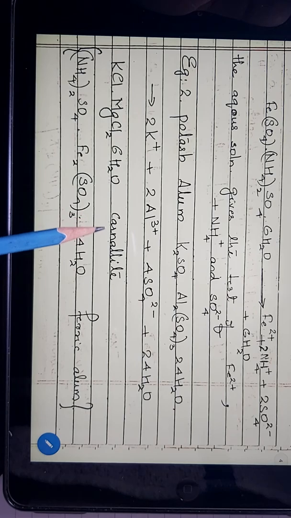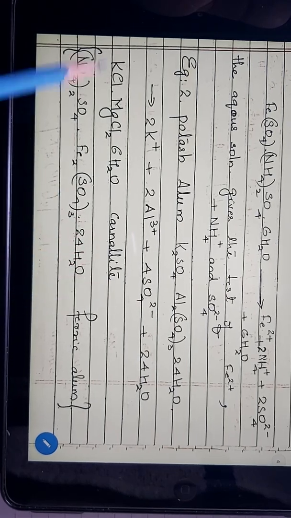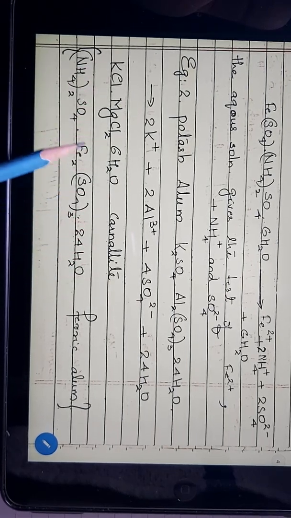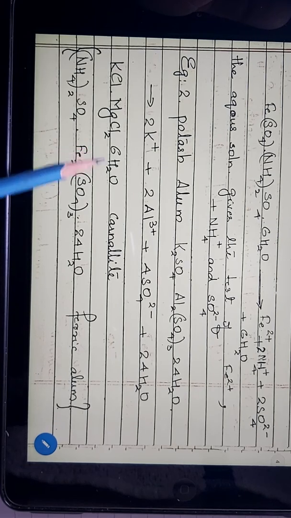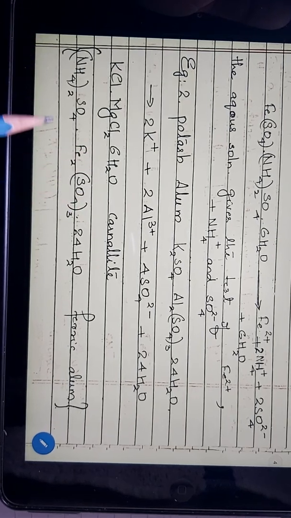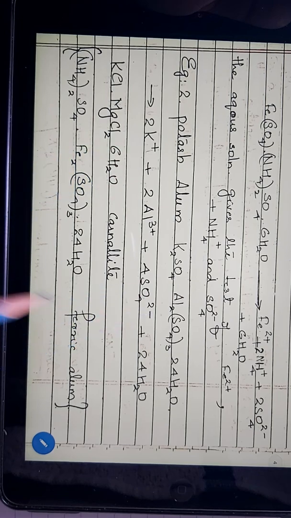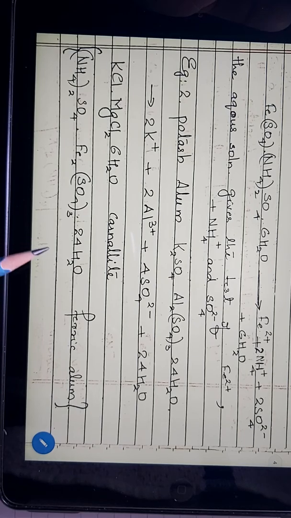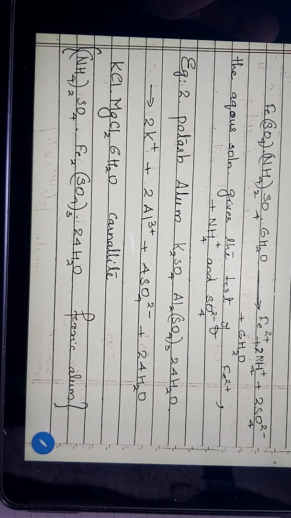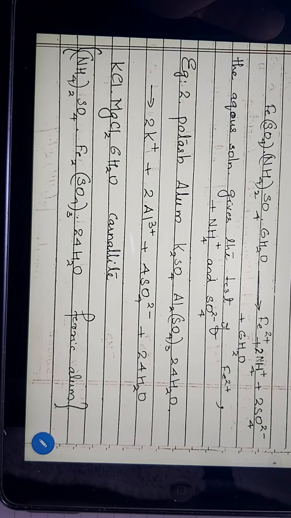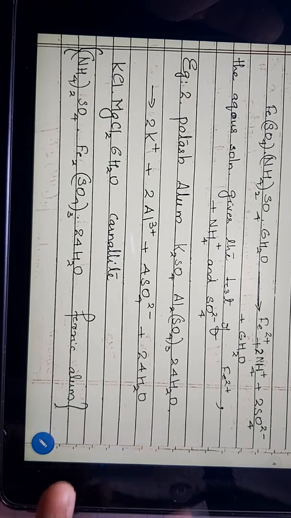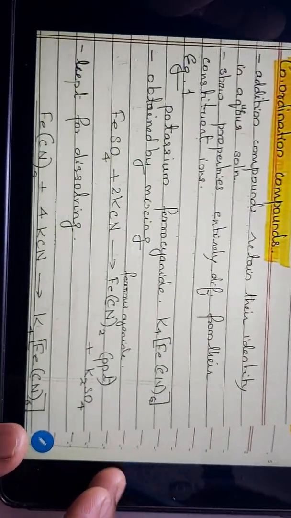Another double salt is carnallite, potassium chloride and magnesium chloride together with 6 molecules of water. So that's one example, and here also the same process happens. Now ferric alum is another addition compound, a double salt, and here also the same process happens. So that's about how a double salt behaves when it comes in contact with water.